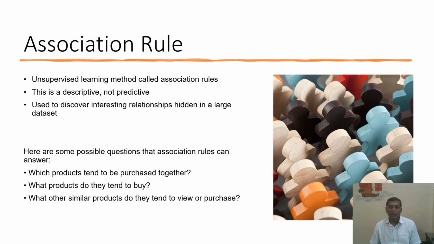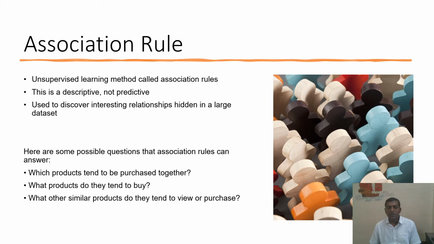Here are some of the possible questions that association rules can answer. Generally, these association rules are favored in the market, where we have to check which products will be purchased by the customer frequently.